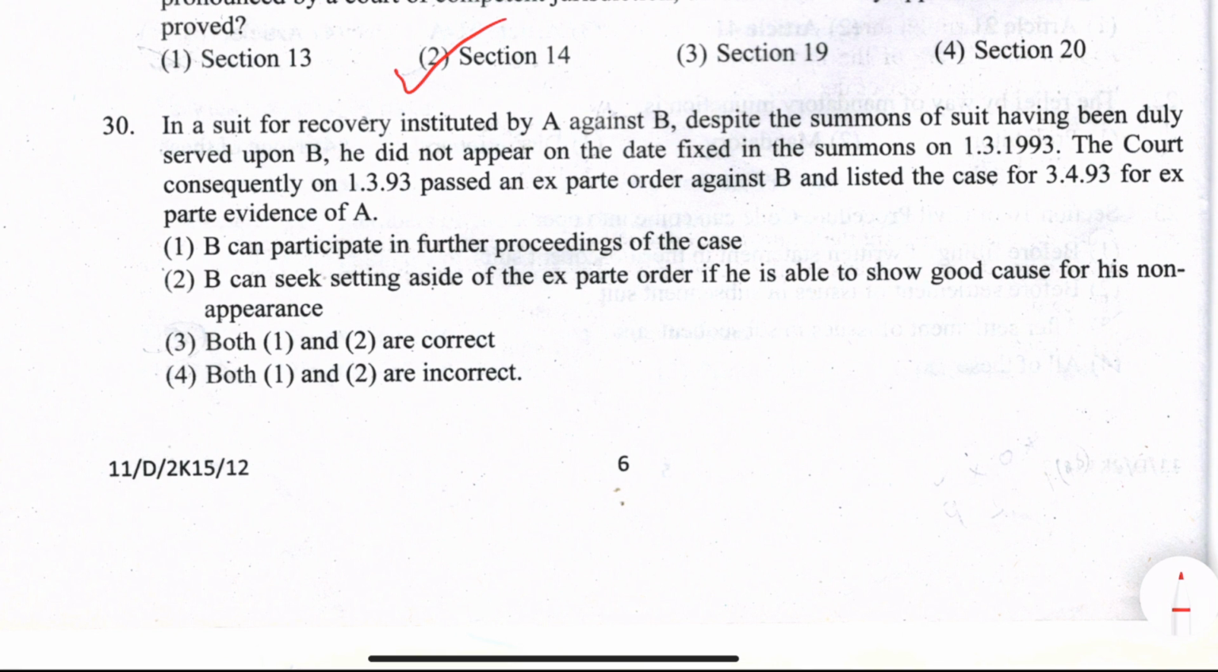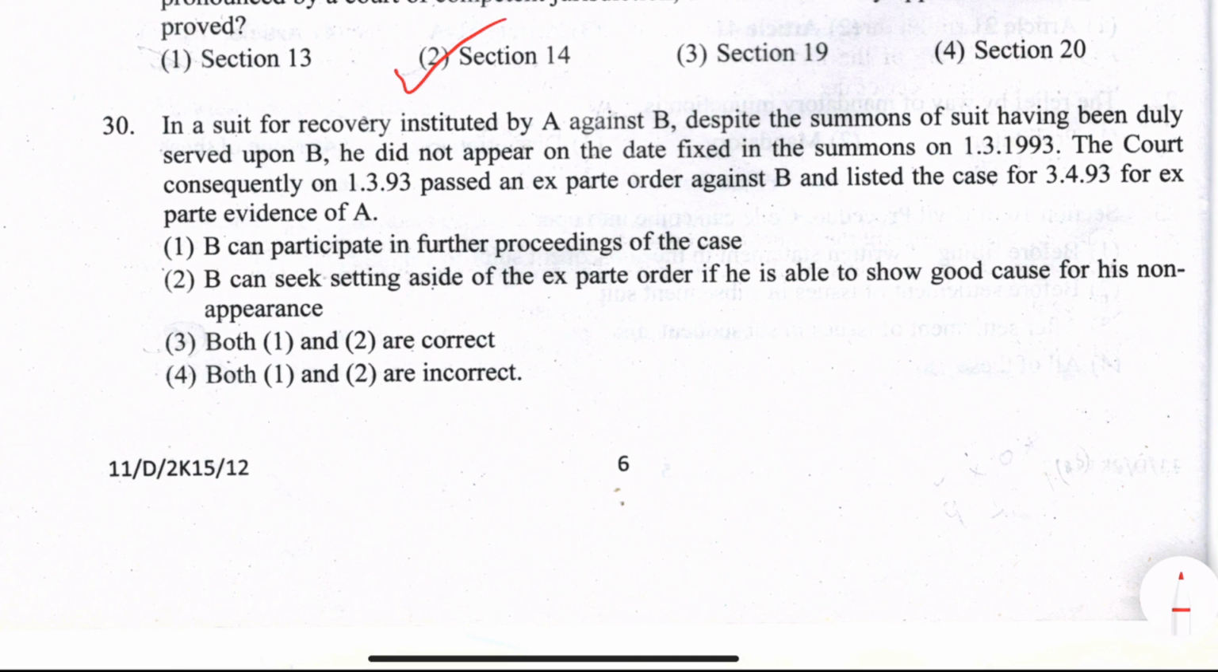Next question, question 30. In a suit for recovery instituted by A against B, despite the summons of suit having been duly served upon B, he did not appear on the date fixed in the summons, on 1st March 1993. The court consequently on 1st March 1993 passed an ex parte order against B and listed the case for 3rd April 1993 for ex parte evidence of A. Option 1: B can participate in further proceedings of the case.